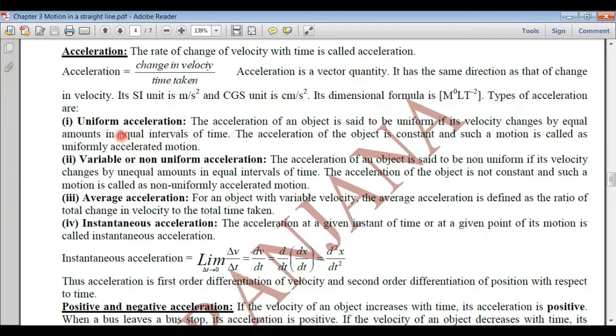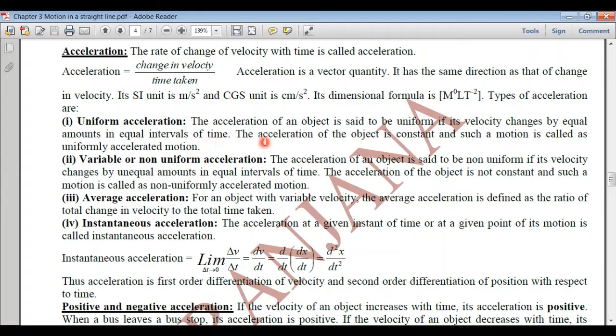Now let's study the different types of acceleration. The first one is uniform acceleration. Uniform means constant acceleration. Okay, the acceleration of an object will be uniform if its velocity changes by equal amounts in equal time intervals. That is, the numerator is changing equally in equal intervals of time. So if the velocity changes by equal amounts in equal intervals of time, then such an acceleration is called uniform acceleration, and this type of motion is called uniformly accelerated motion.